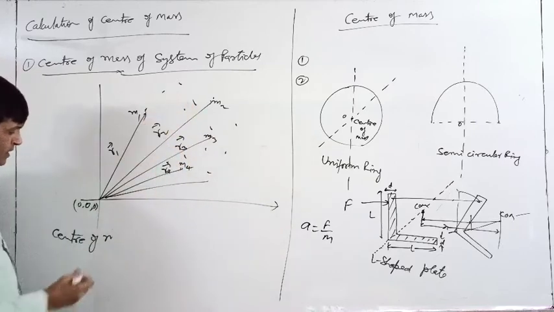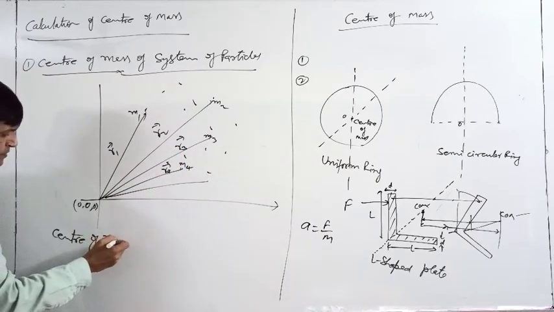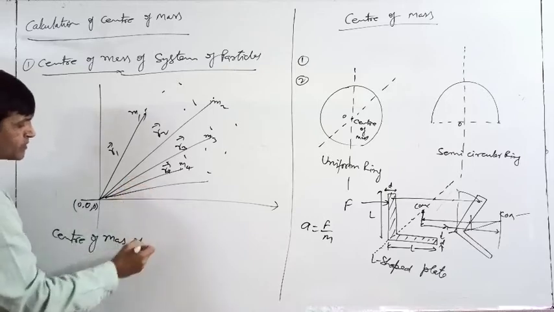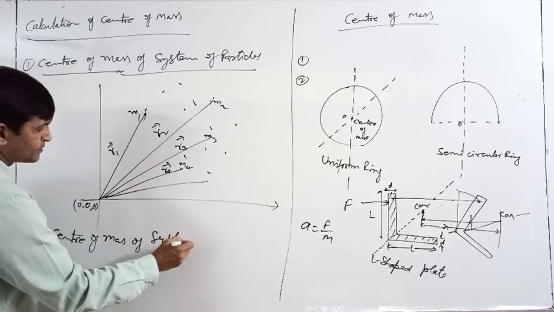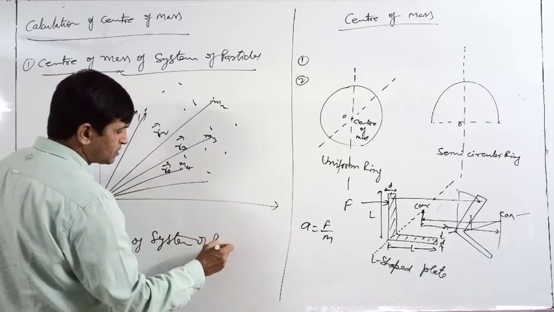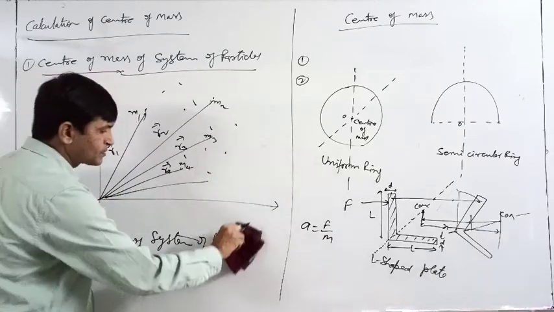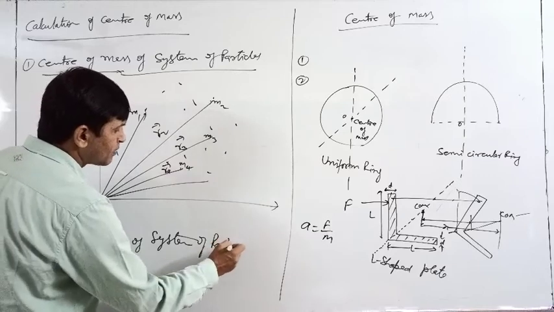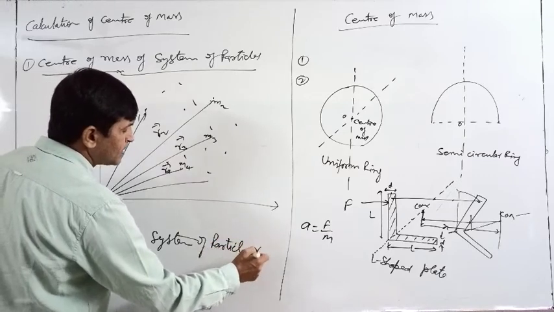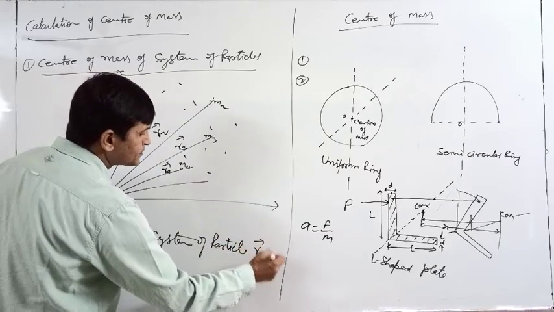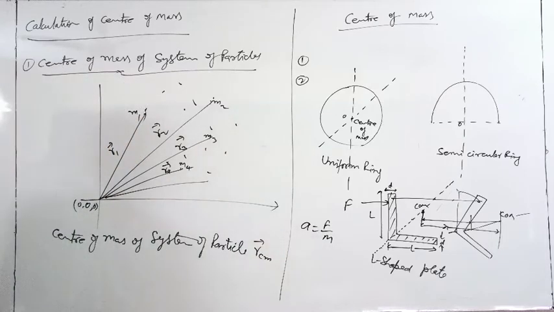So many. Then center of mass of system of particles is defined as follows. Center of mass of system of particles, let it be RCM. CM is center of mass.